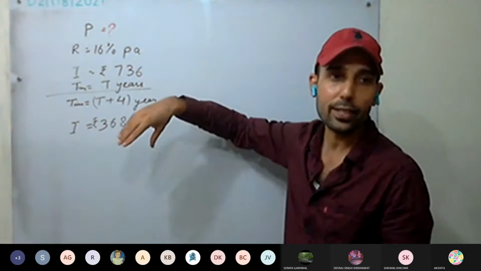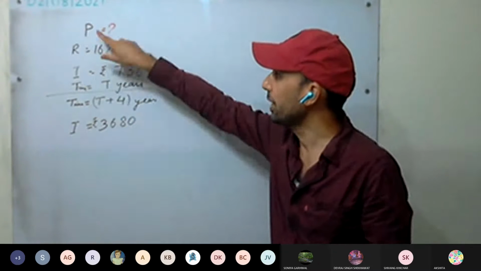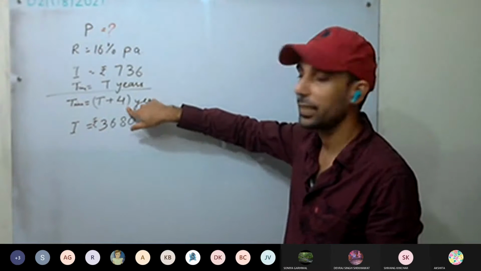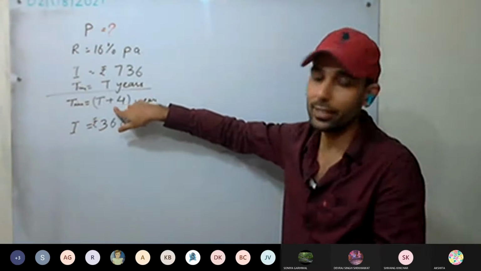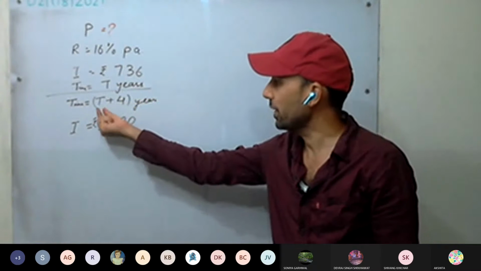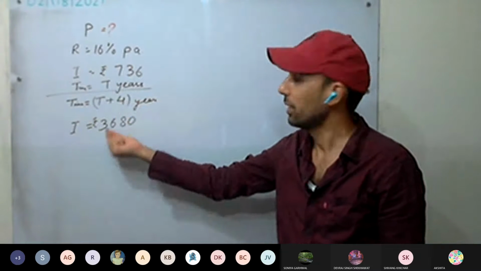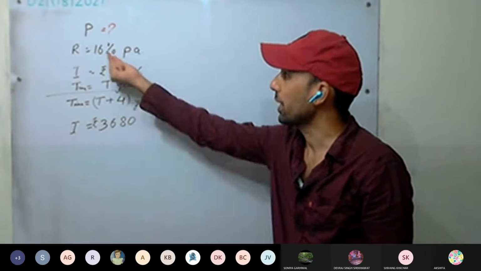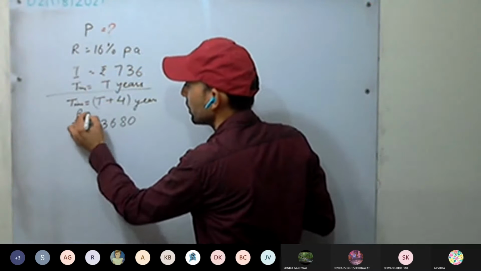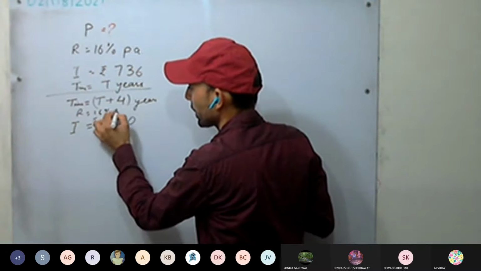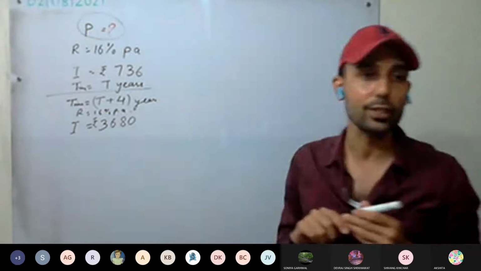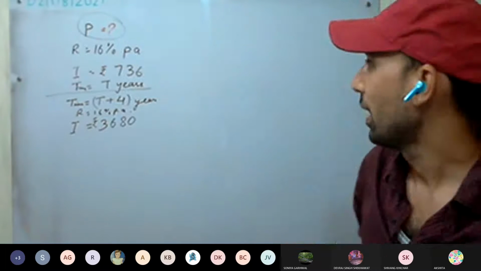Now, if he had lent this principal for 4 more years, that is for T plus 4 years, he would have acquired this much interest at the same rate, 16% per annum. The question is asking what was the principal, the sum of money he lent.